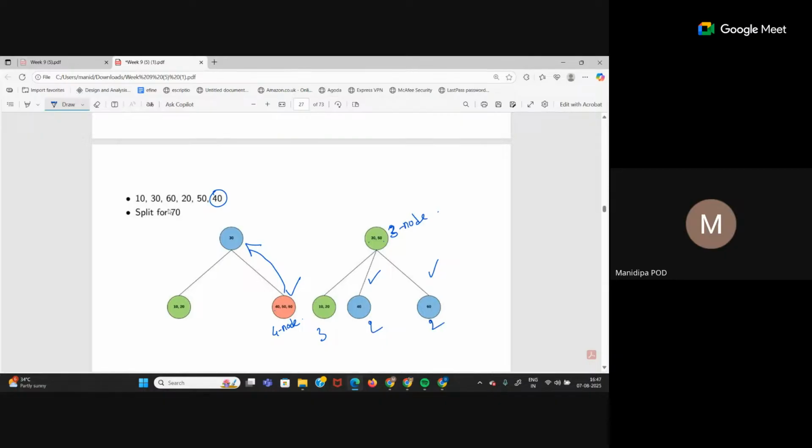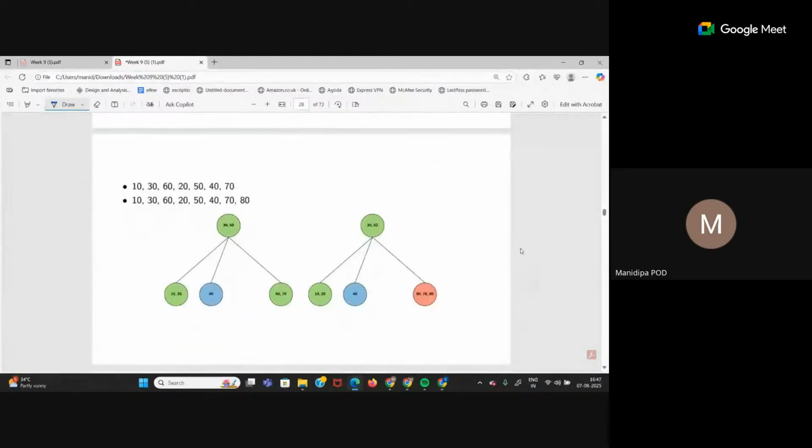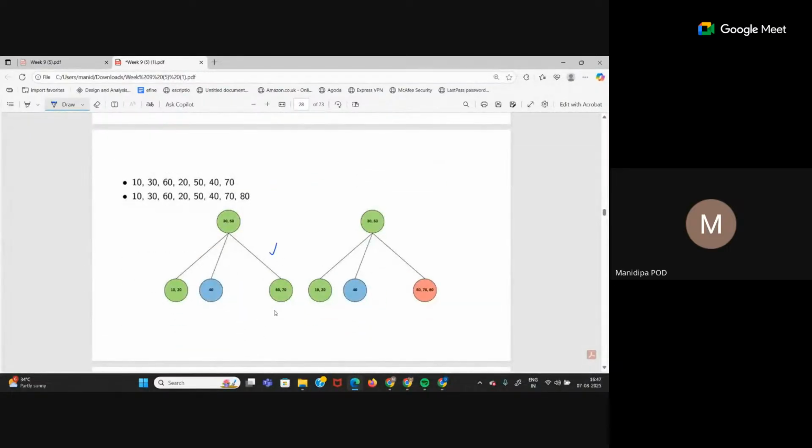Next element is 70. So now 70 compare with the root. 70 is greater than 30, it is greater than 50. So it comes to the right hand side of 50. Here you have this node having value 60. 70 is greater than 60 as well. So it will come to the right hand side of 60 here. Looks like this. So now this is also a 3 node. Next value is 80. 80 will also come to the right hand side of 70.